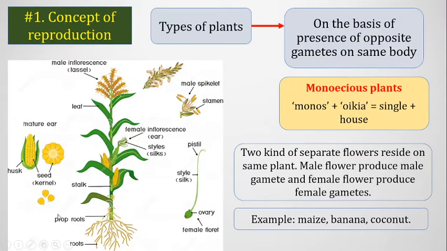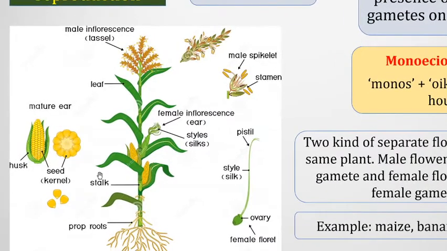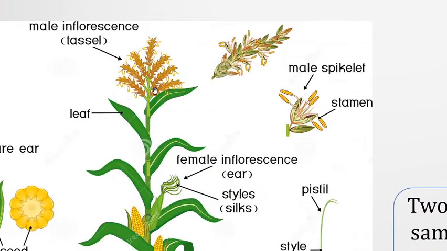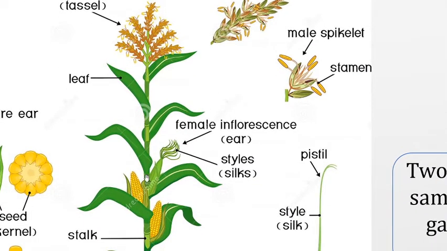For example, this figure shows a maize or corn plant, and the same plant contains two types of flowers. At the top it contains male flowers, and at the bottom it contains female flowers, the green one. From the male flowers, anthers are produced, and they fall downwards on the female flower, on the stigma, and from the stigma it subsequently fertilizes the ovum, and this green flower eventually turns into a mature corn or maize.